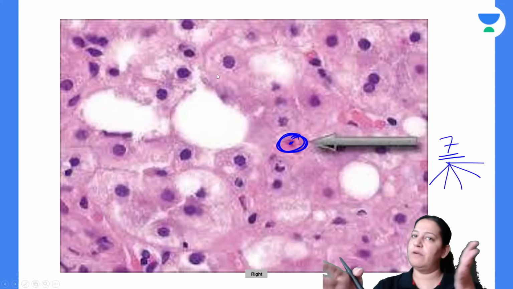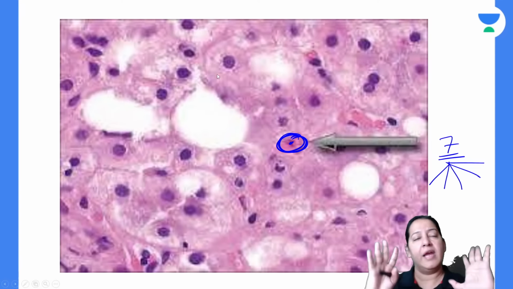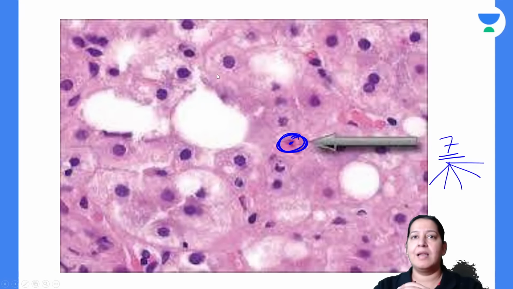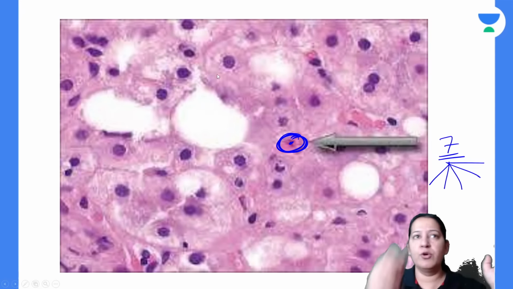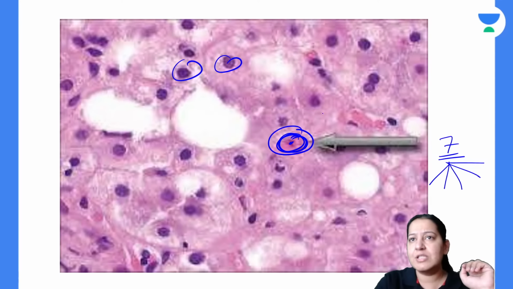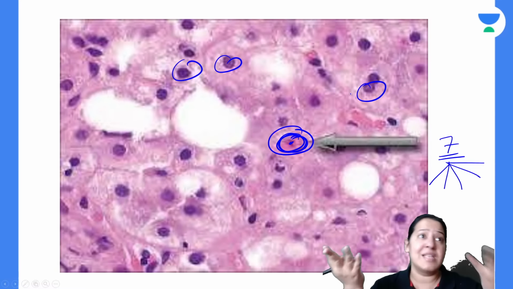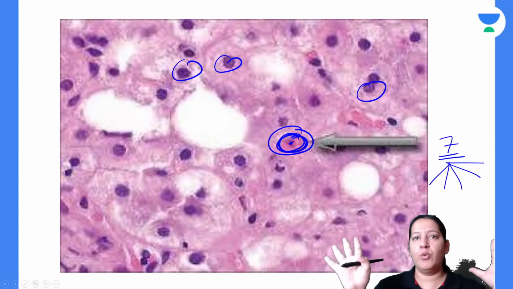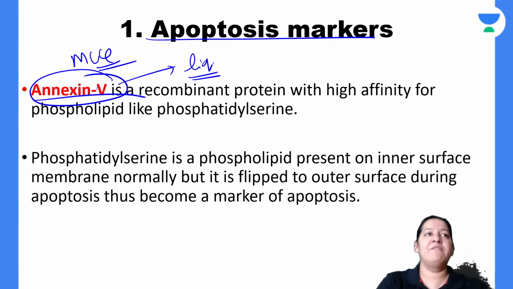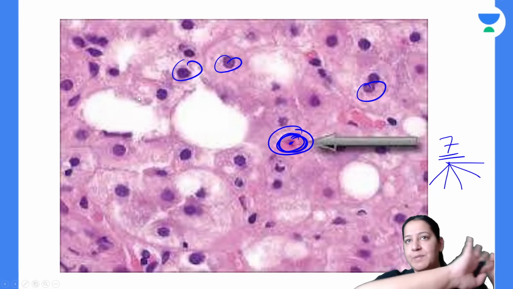So what you have to do, take your slide. In this slide, I'm asking you which is the apoptotic cell. You are unable to identify. Ma'am, I'm confused whether this one or this one or this one. I can't decide which is the apoptotic cell. So you don't have to do anything. Take this marker, annexin 5, and spread it on your slide.